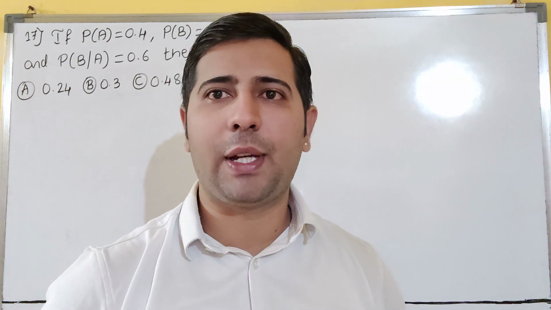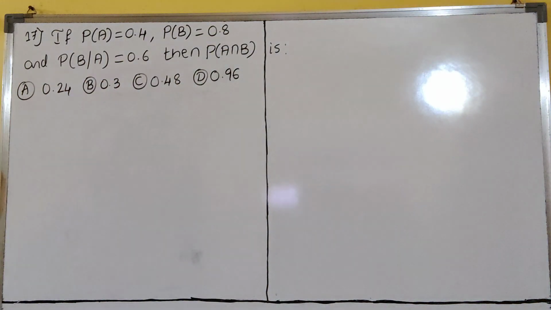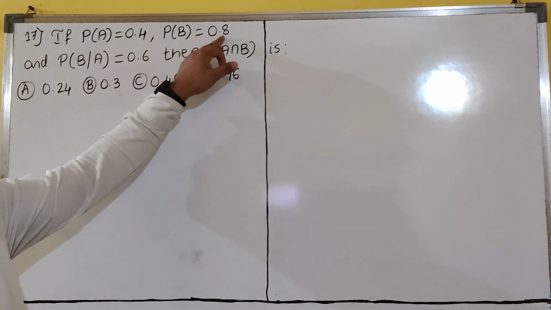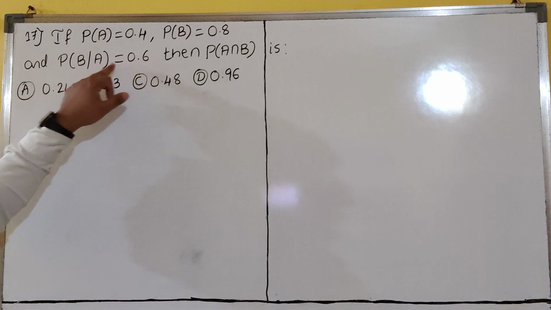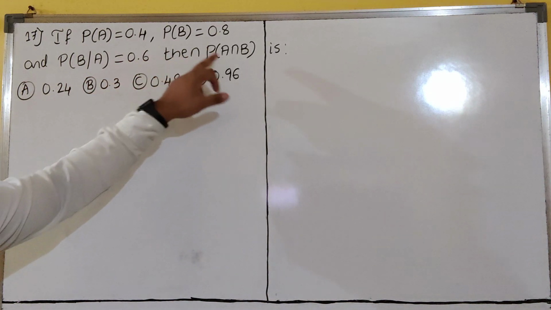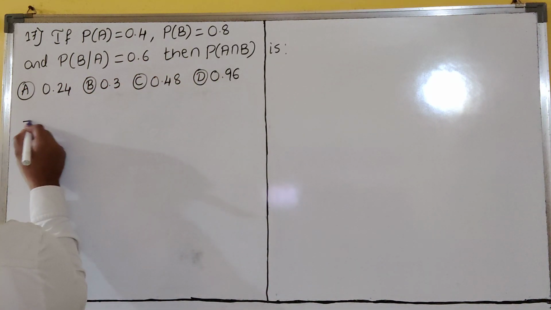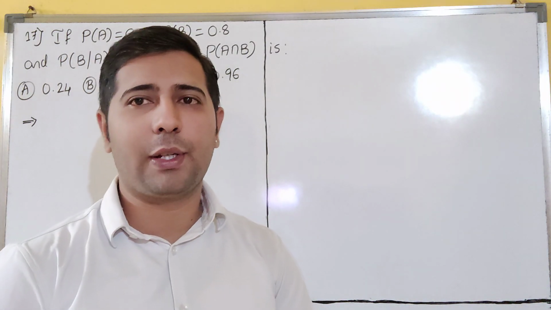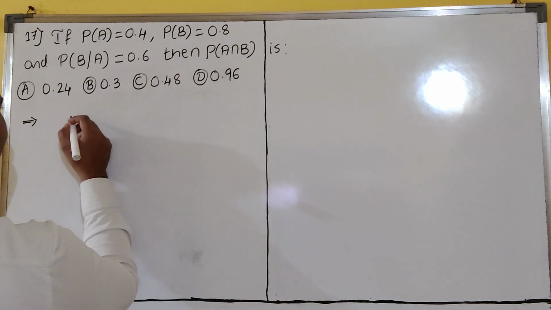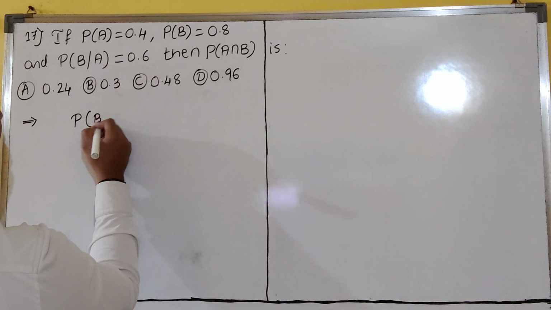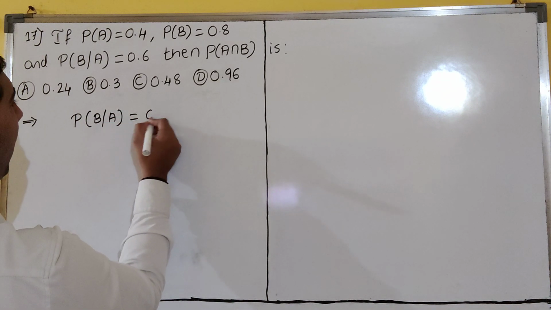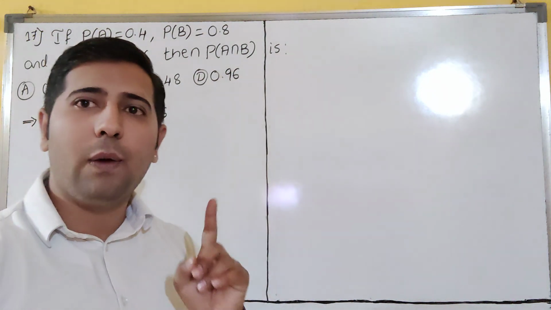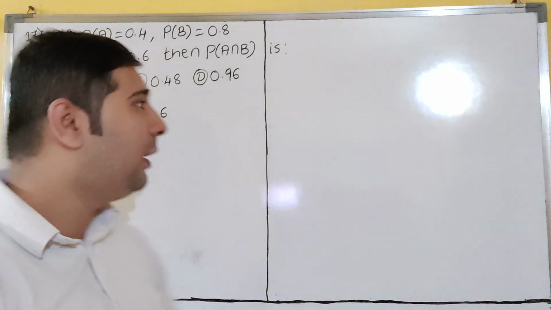Let us see the next question, dear students. So now see here, 17th one. If P of A is equal to 0.4 and P of B is equal to 0.8 and P of B given A is equal to 0.6, then P of A intersection B is what, dear students? Very easy question. This is a lollipop question, dear students. Really very good question. So now see here, easily you can find this. P of B given A is what? 0.6, dear students. Will you agree? I have to find here what? P of A intersection B. Correct? So now see here.